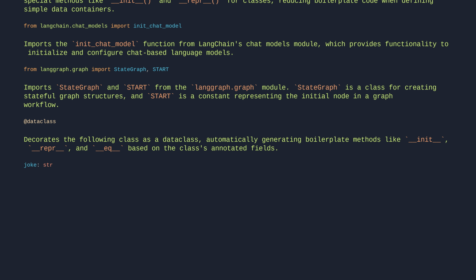joke: str = "". Declares a variable named joke of type str and initializes it to an empty string.